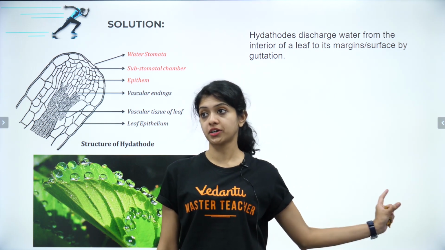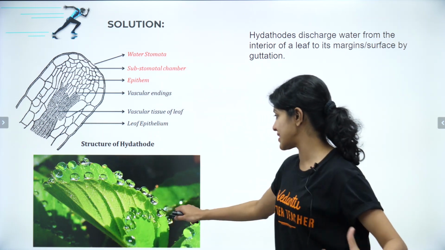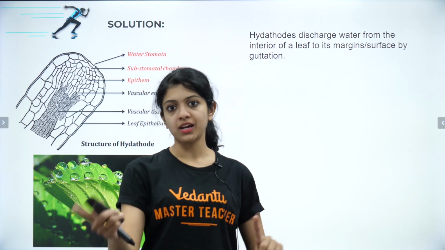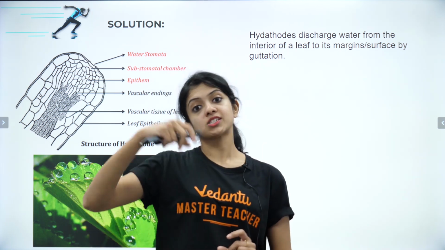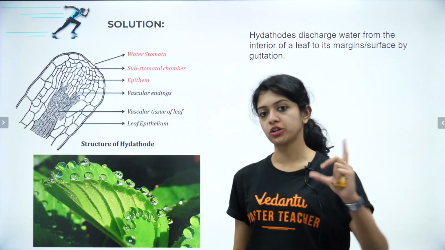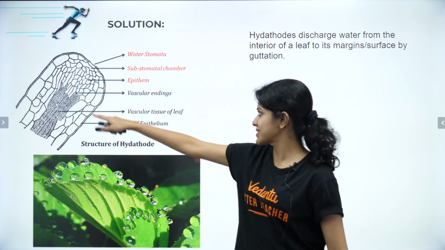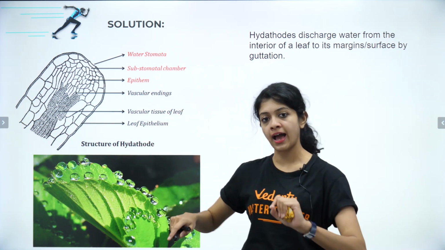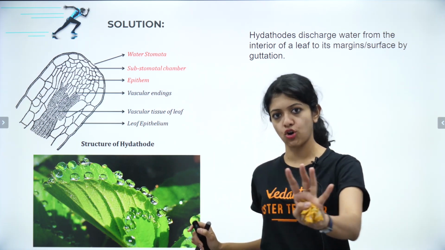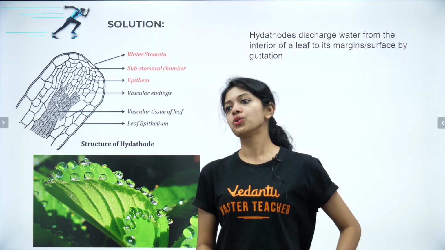They discharge water from the interior of a leaf to the leaf margins, as you can see here, right? By a process called guttation, which is similar to transpiration, but in transpiration, it's lost as vapor form. Guttation, it's lost as water itself, water droplets. Okay, that is what hydatode is involved in. This is basically the structure of one single hydatode. Okay, all these associated apparatus. It's just there for your reference, so do not worry looking at the complexity of that. Okay, now going ahead.